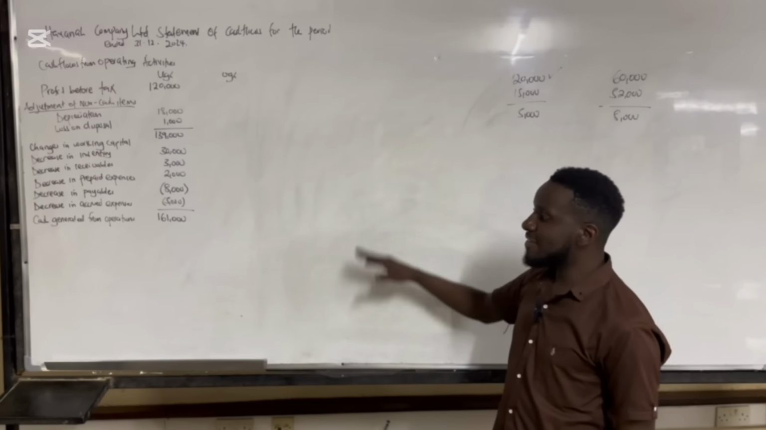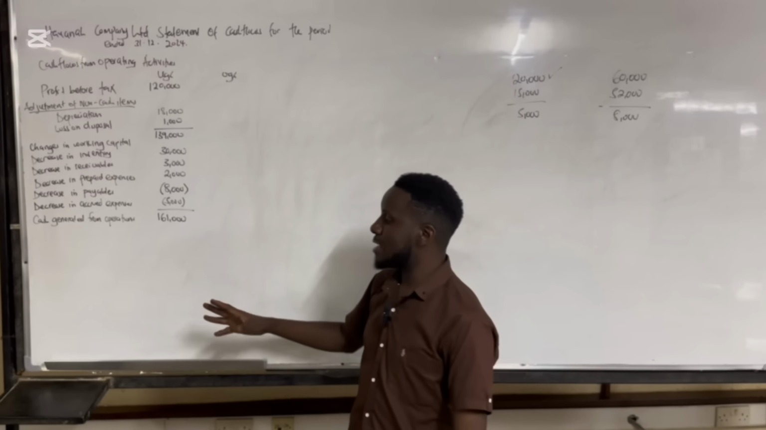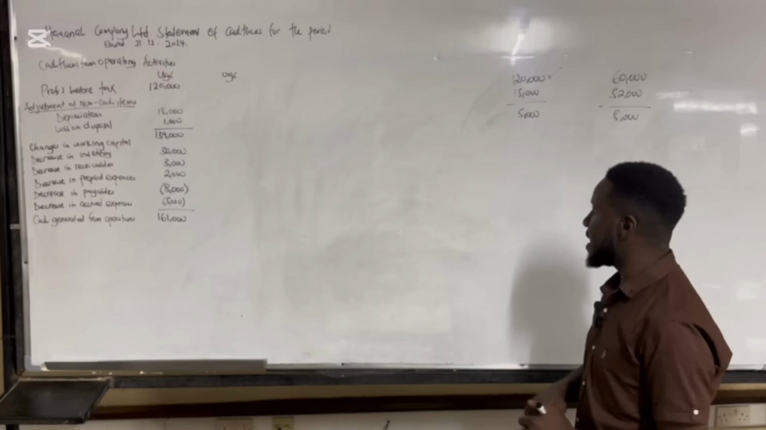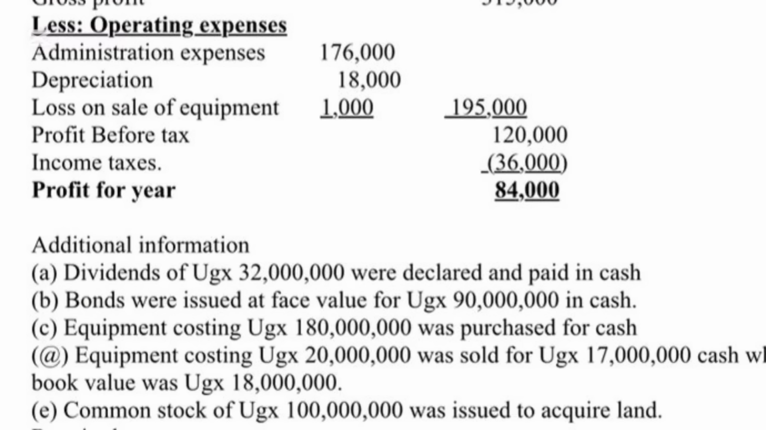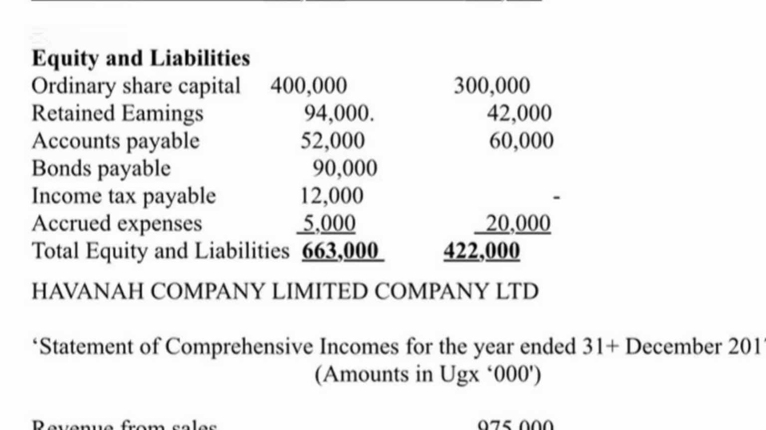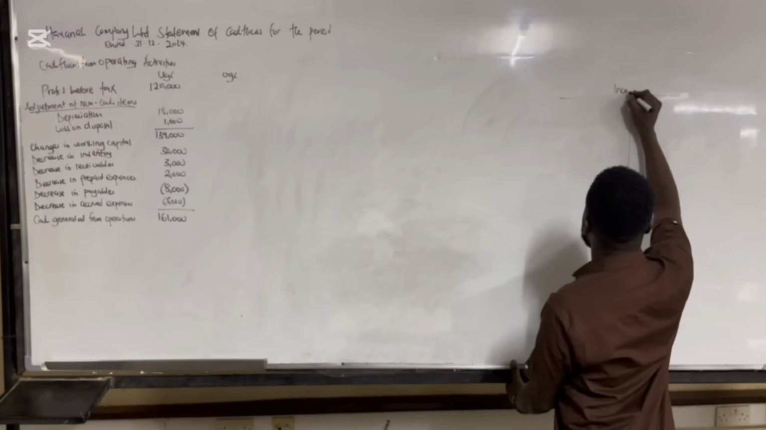Then after getting the cash from operations, we're supposed to subtract off the tax paid and also the interest paid if it's there. Now, the tax paid here, if you look at the question very well, they gave us profit before tax, then they gave us income taxes of 36,000. But if you look through the statement of financial position under equity and liabilities, they gave us income tax payable. It means we're supposed to make an adjustment by drawing up an income tax account.